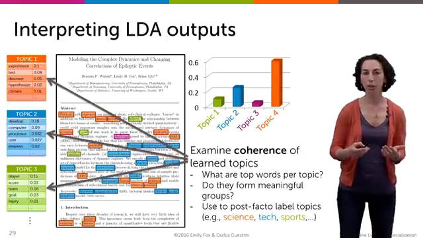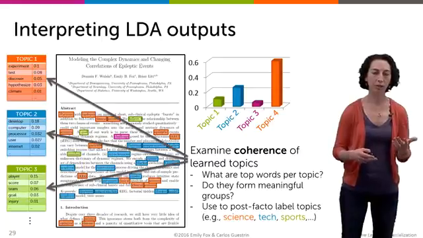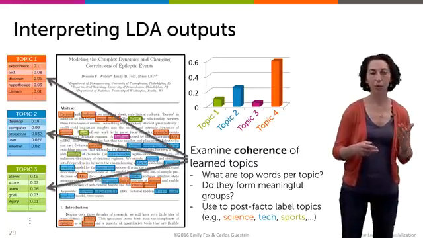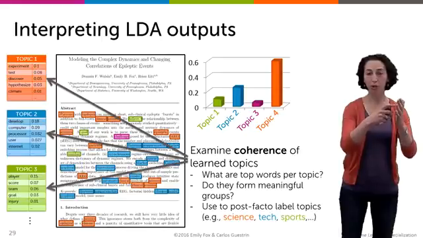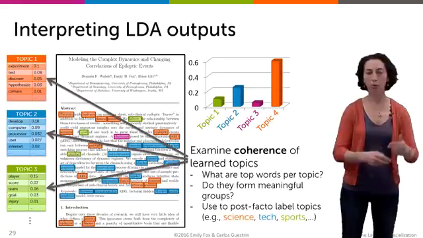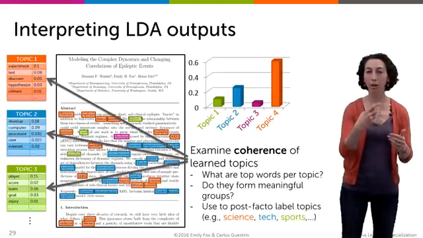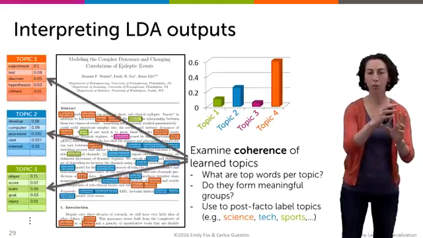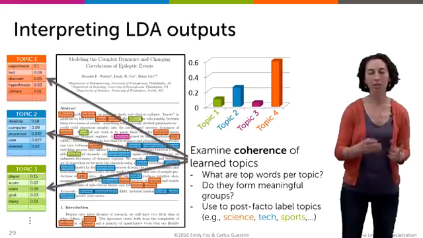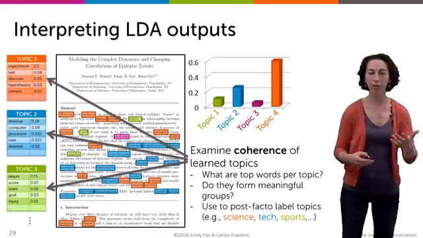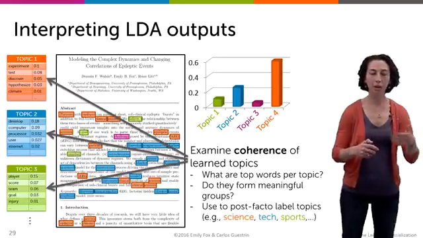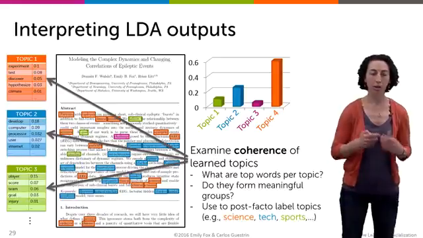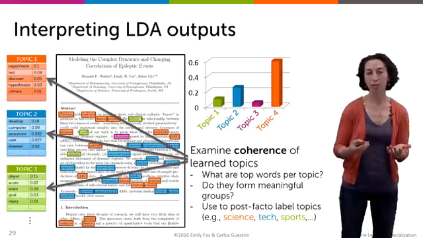So one thing we can do is examine the coherence of the learned topics. And to do this, we can take the distribution over words in the vocabulary in every topic and order those words by how probable they are in the topic. So we look at the most probable words in every topic and then see if this forms a coherent set. And if it does, then post facto, we can actually label these topics with things like science and technology and sports and so on. And this provides us a qualitative assessment of the topics present in the corpus.